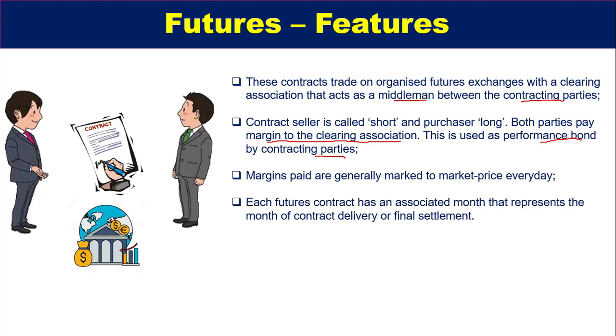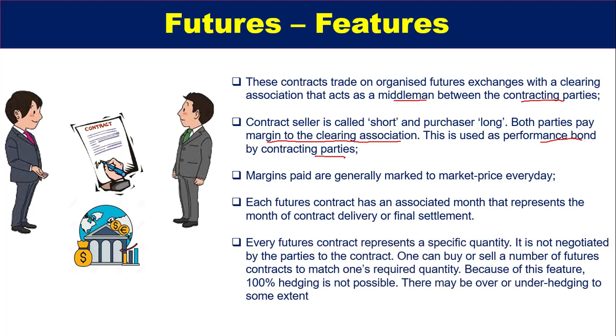Each futures contract has an associated month that represents the month of contract delivery or final settlement. Every futures contract represents a specific quantity. It is not negotiated by the parties to the contract. One can buy or sell a number of futures contracts to match one's required quantity. Because of this feature, 100% hedging is not possible, but in a forward contract, 100% hedging was almost possible. Due to this effect, there may be over or under hedging to some extent.